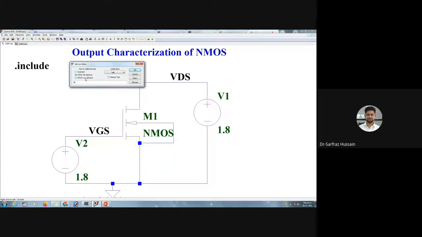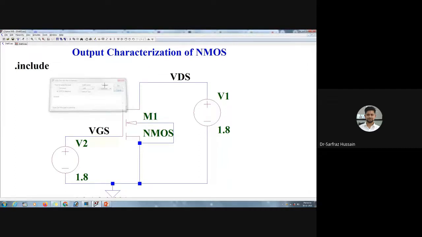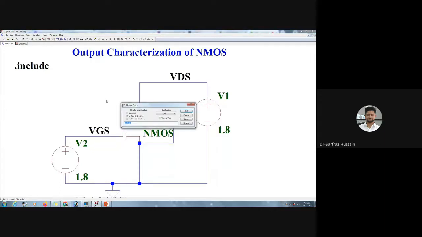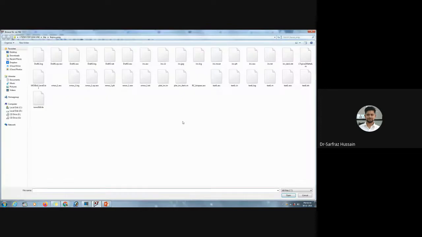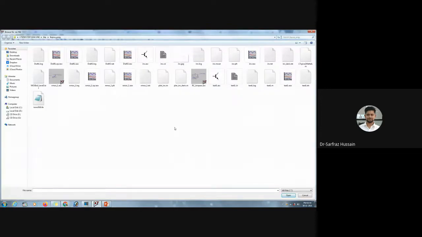Okay, so if I choose this .inc, then this changes to .lib. So what I do is, I will just right click on this one, then I'll go to browse. Once I click on browse, I have to choose my model file. Since I want to use this particular model file, I'll choose this one.